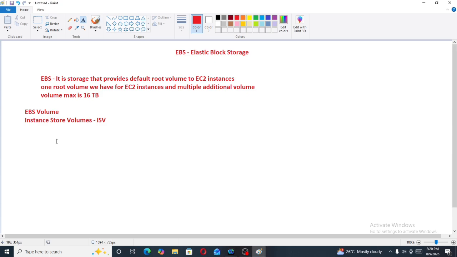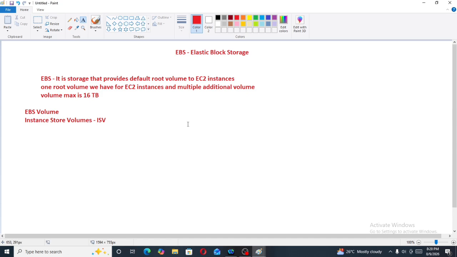EBS volumes are persistent storage, which means permanent. If you start and stop the EC2 instances in EBS volume, data will not be lost. But in instance store volumes, if we start and stop the EC2 instances, data will be lost. Why? Because instance store volumes are non-persistent, which means temporary. Now, EBS volumes are billable and instance store volumes are free.